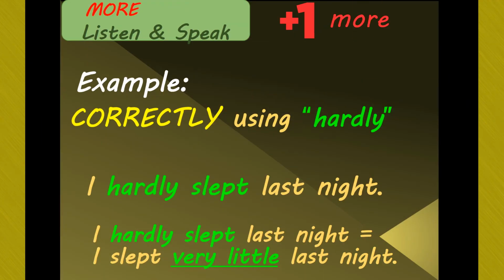I hardly slept last night. I hardly slept last night means I slept only a little bit. Not much. We use the word hardly before the verb slept, and it means just a little bit. Let's look at another example.